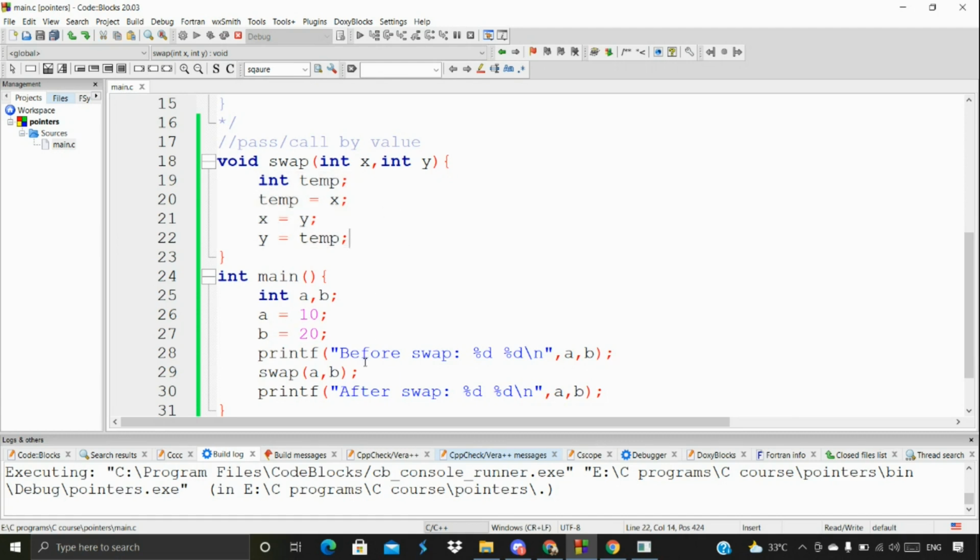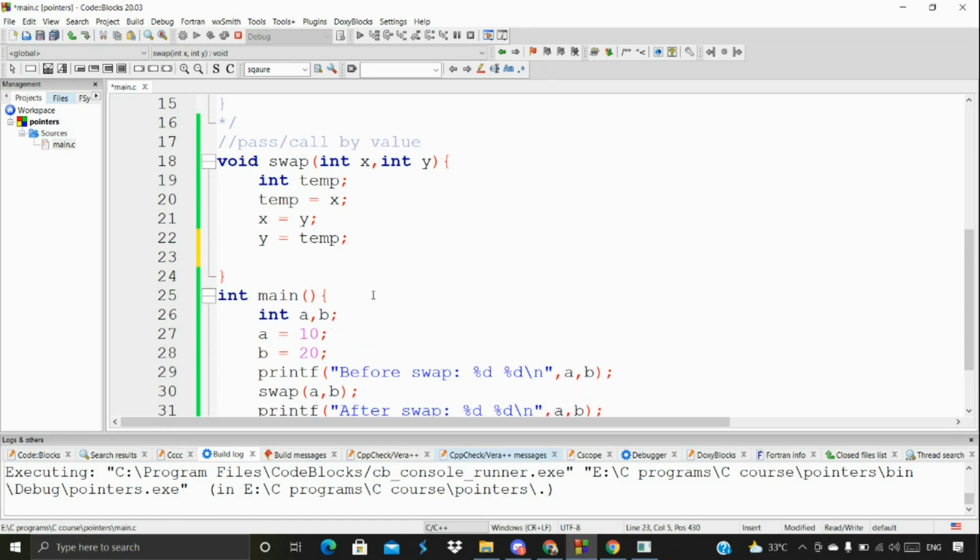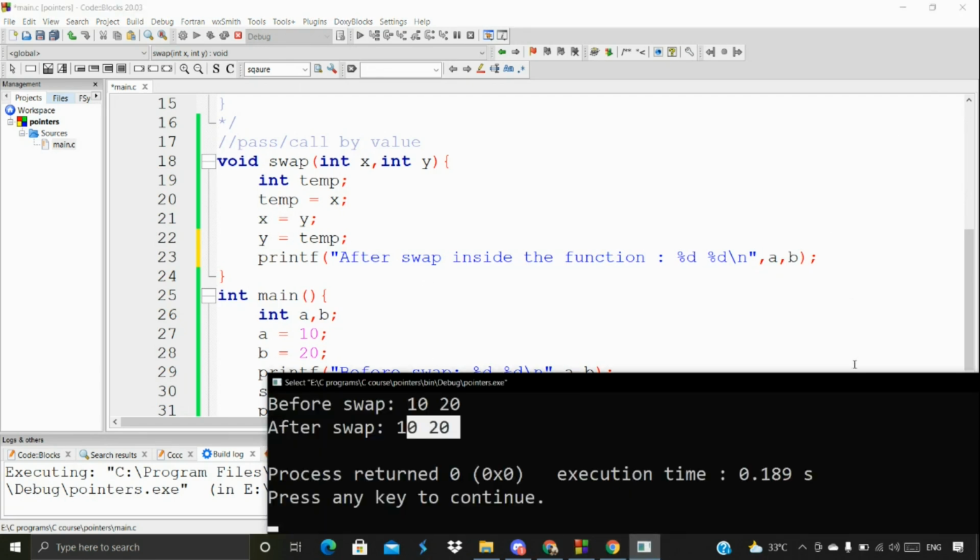For example, even if you print it out inside the function itself, you'll get the correct output. What are you guys expecting? A is going to be 20 and B is going to be 10. That's what you're going to get here. Let me print it out after swap. This is a function, so let's print this out and see.